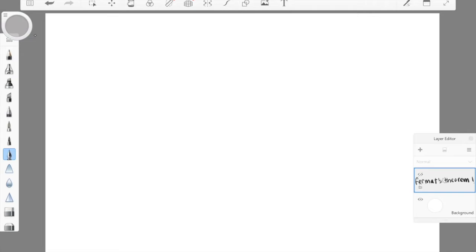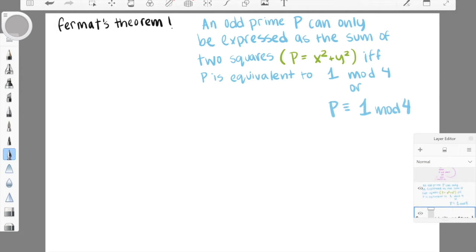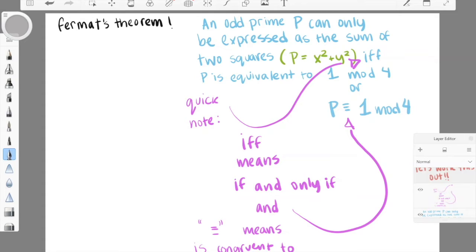Let's get started. This theorem from Fermat states that any odd prime p can only be expressed as the sum of two squares, where p equals x squared plus y squared, if and only if p is congruent to 1 mod 4. Just a quick note, iff, with two f's, means if and only if, and these three lines mean congruent to, and we use that for modular arithmetic.